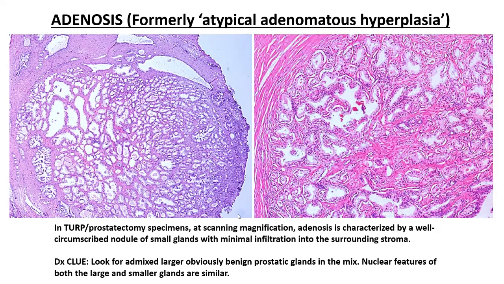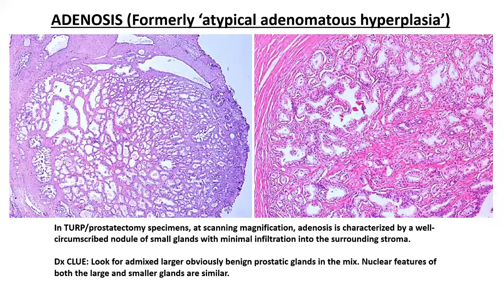In a TURP specimen, usually you will not have much difficulty with this particular entity, because as you see, there's a very well circumscribed pattern of proliferation of almost back-to-back coalescent prostatic acini of varying calibers. Towards the center of this lesion, you have the smaller prostatic acini, while towards the periphery, you have the large dilated prostatic glands. When you have this heterogeneous mixture of various sized glands, and you look within those glands and see that the features within the smaller glands are more or less equal to what you see in the larger glands, you know that this is adenosis, which is a non-neoplastic entity.